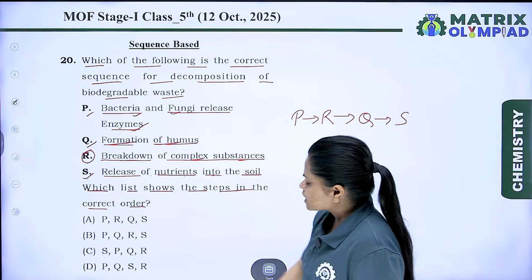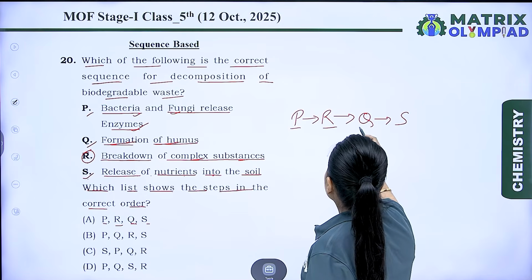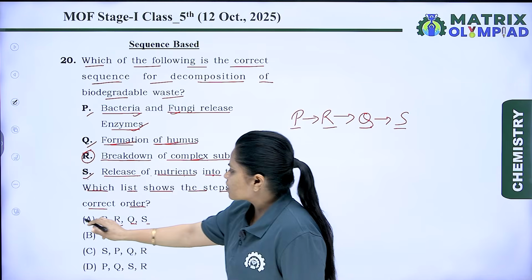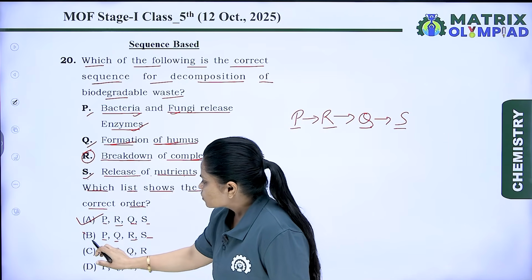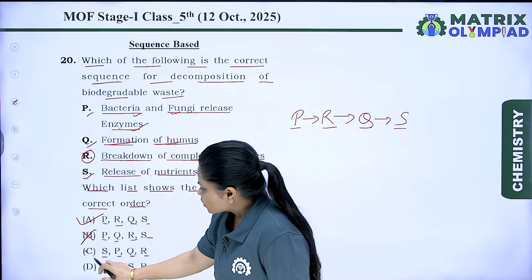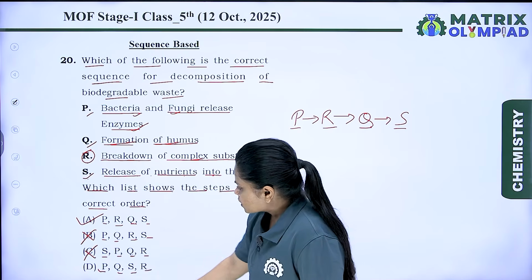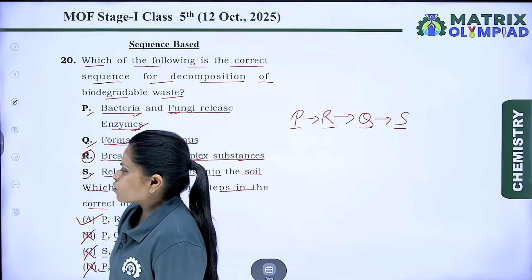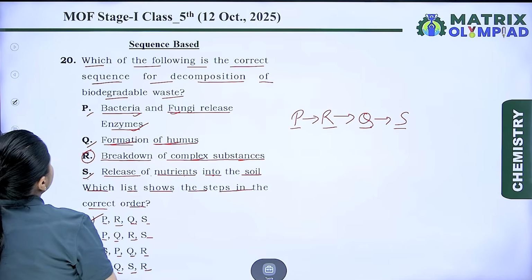Let's check the options. A is PRQS, and this is the correct option. B, PQRS. No, this is wrong. C is SPQR. No, it is also wrong. D is PQSR. No, it is again wrong. So the correct answer is A for this question.